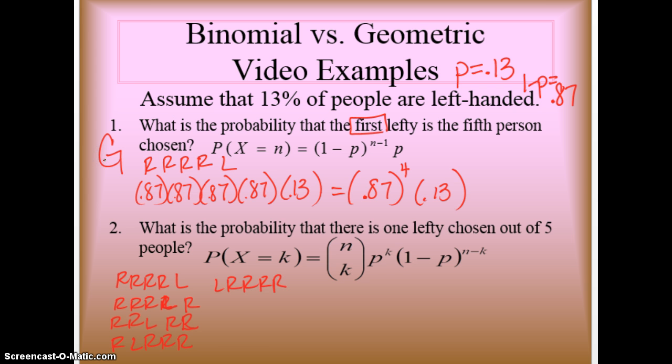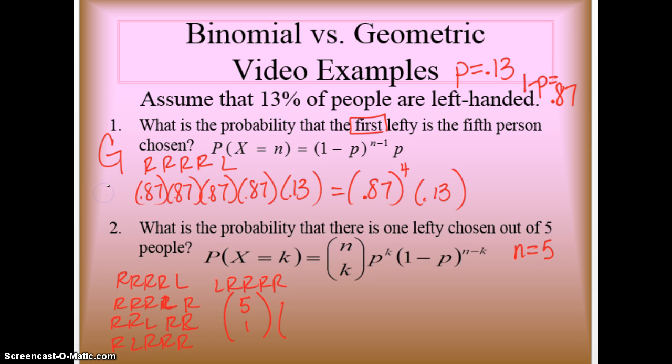Those are all different ways we can fulfill that. So the way we're going to do that is N choose K. N is our 5 people total, so we're going to have 5 choose K, which is 1 lefty. When you type that in your calculator, you're going to get 5: 1, 2, 3, 4, 5. Those are the 5 different ways.